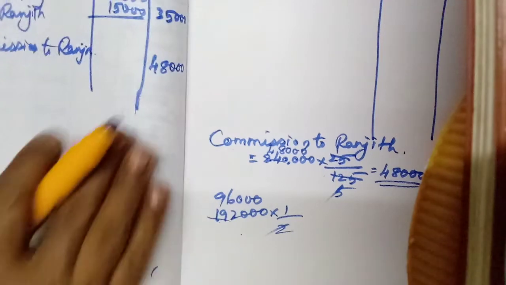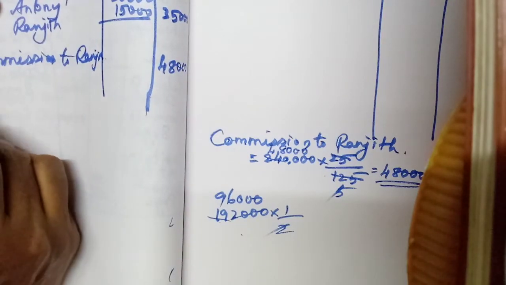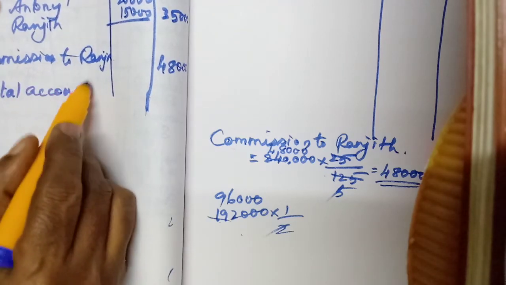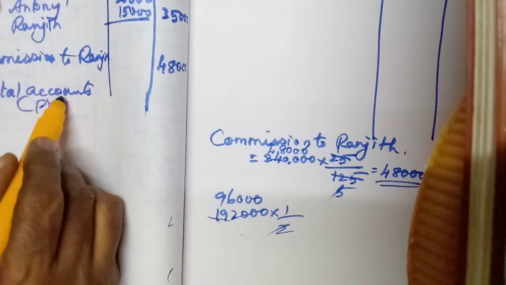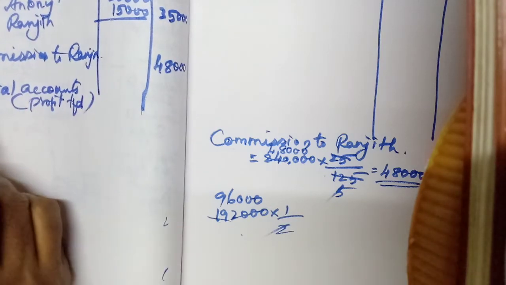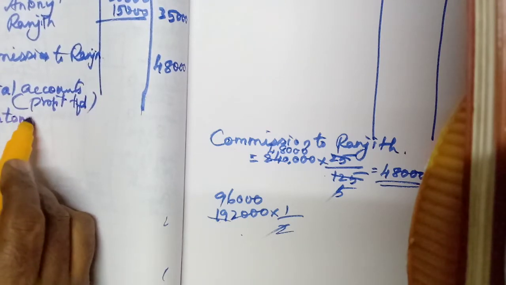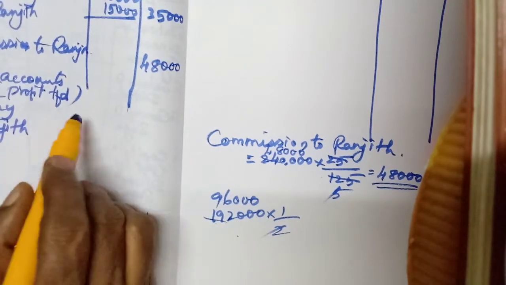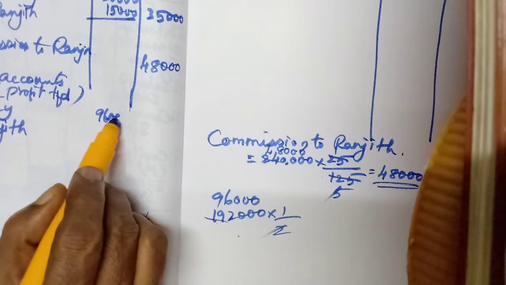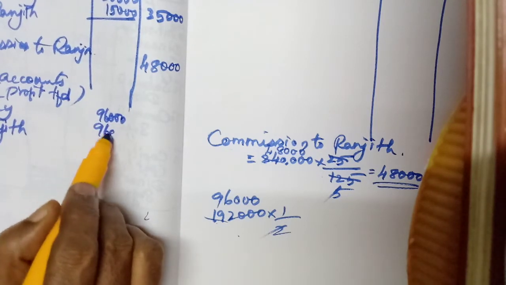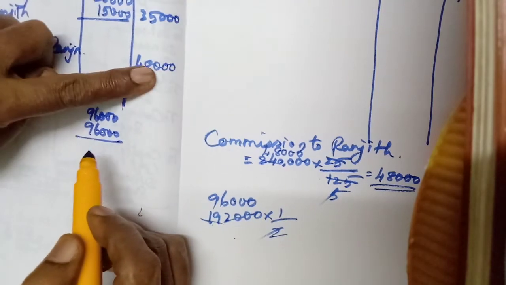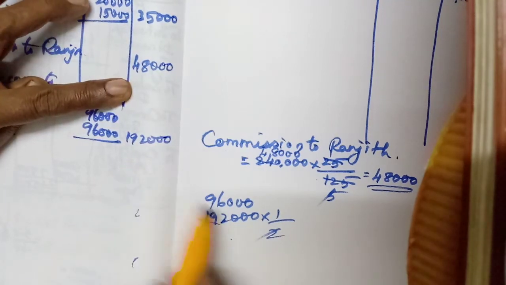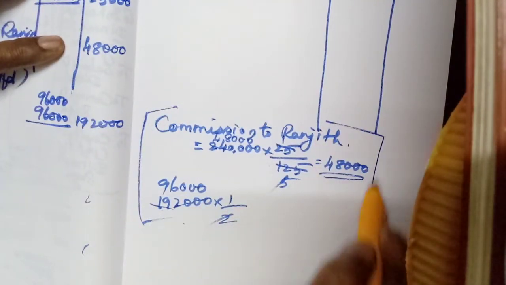So we have to write now the journal entry. Okay, to capital accounts, bracket profit transferred. Okay, Anthony, Ranjit. Anthony how much? 96,000. Ranjit 96,000. Total 1,92,000.